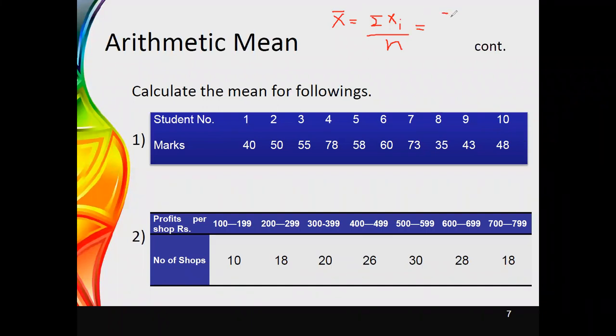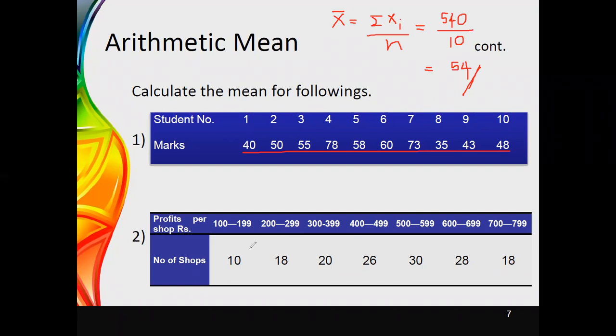If you add these 10 values together, you get a total of 540. Altogether we have considered 10 values, therefore it has to be divided by 10. Therefore, here you get the value as 54. This is how we calculate the simple arithmetic mean for individual data.